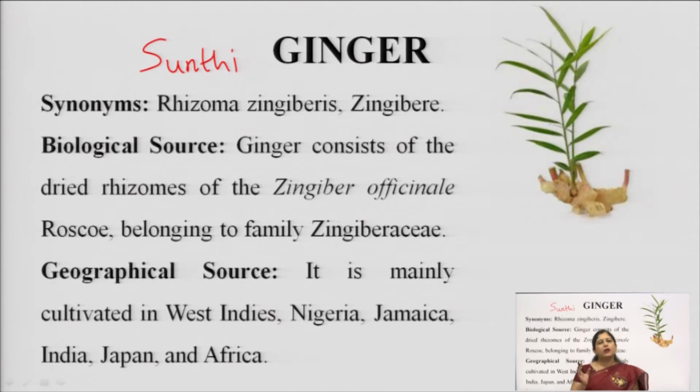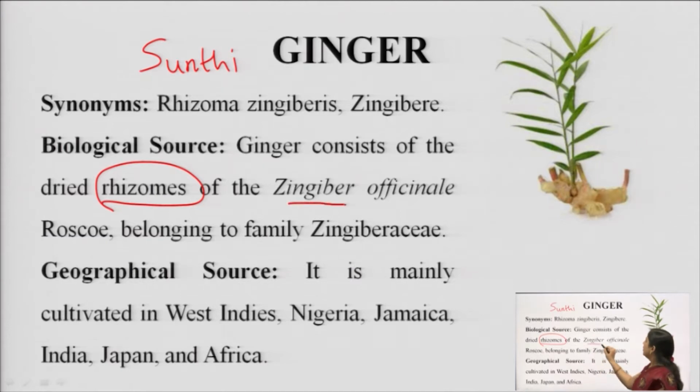And the biological source of this ginger is basically the dried rhizomes. Okay, they are the underground part. You must have seen ginger at your home. So they are the underground part, basically the rhizomes of Gingiber officinale. Okay, the biological name is Gingiber officinale, belonging to the family Zingiberaceae.